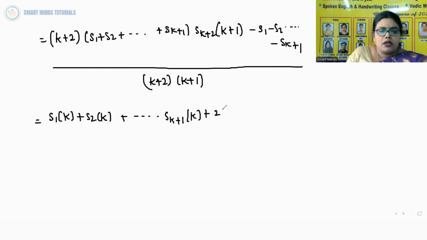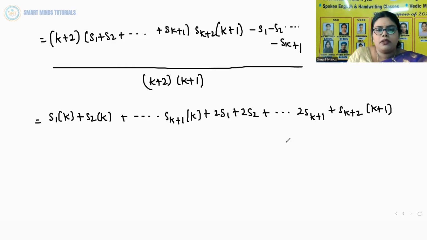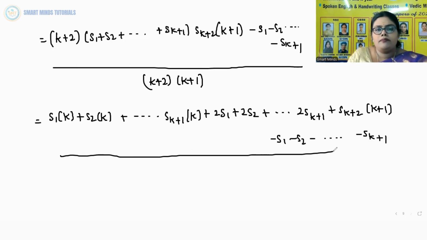So that is 2S1 plus 2S2 plus so on up to 2Sk plus 1 plus Sk plus 2 into k plus 1 minus S1 minus S2 minus so on up to minus Sk plus 1, whole divided by k plus 2 into k plus 1. Or you can write k plus 1 into k plus 2. Both are one and the same.